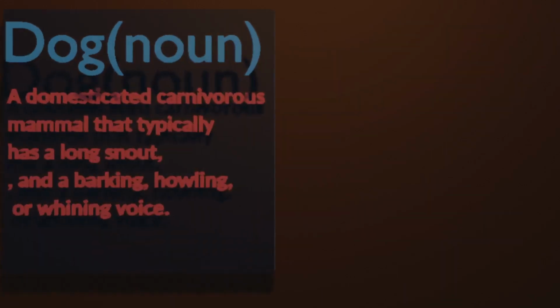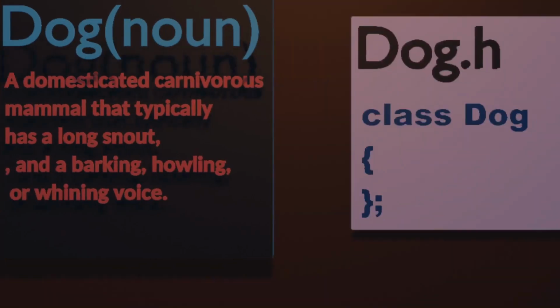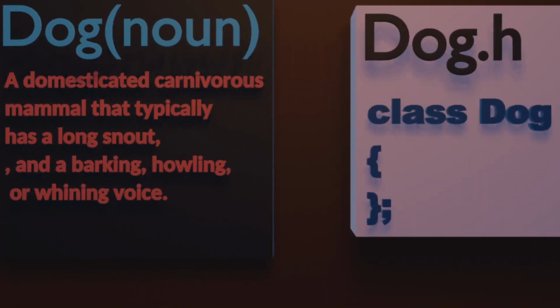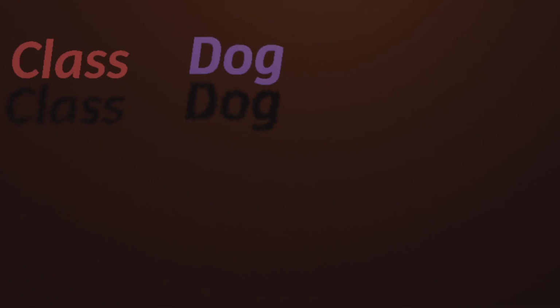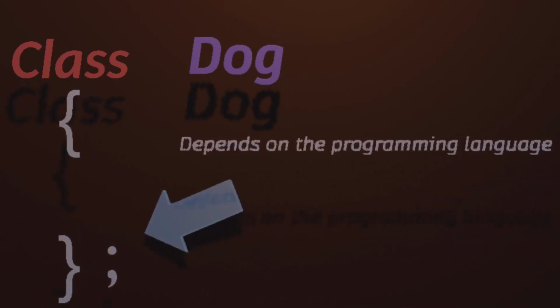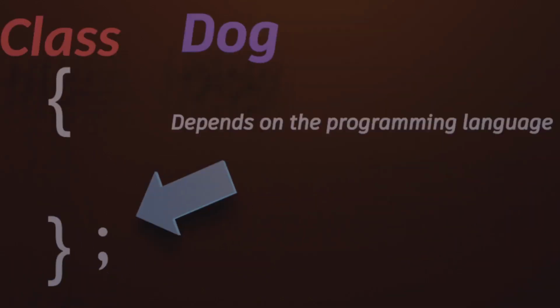In English, you'll find the definition of nouns in the Oxford Dictionary. In programming languages such as C++, you'll find the definition of nouns in header files. The way nouns are defined in programming languages is through the use of the keyword class followed by the name of your noun. Then, depending on the language you're working with, it might end with a semicolon or it might not. Now that we have defined our noun, we can use a list of verbs that aim to describe what our noun is capable of.